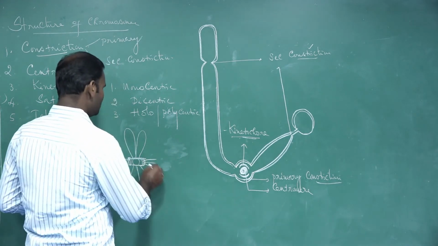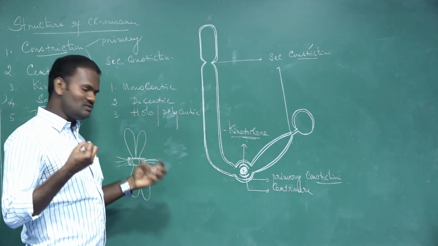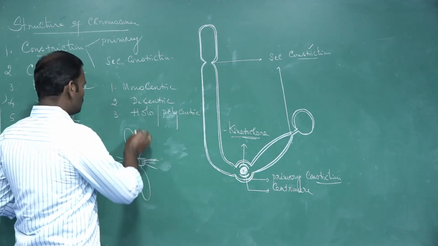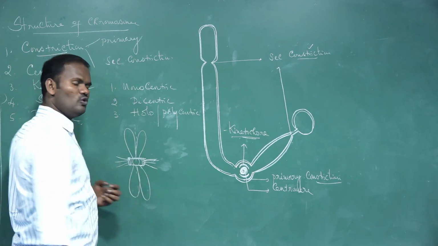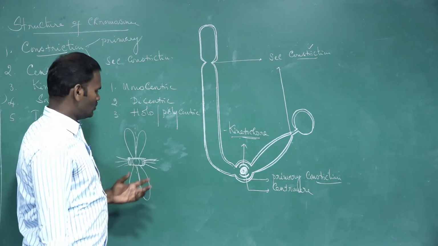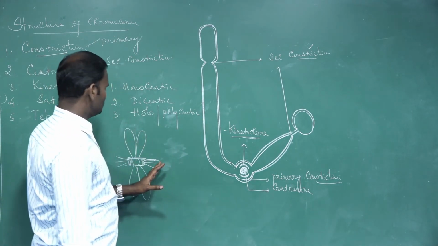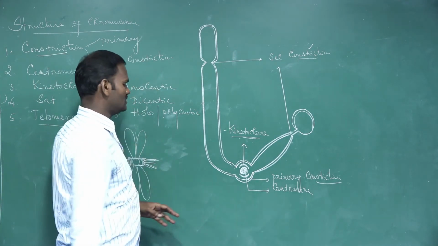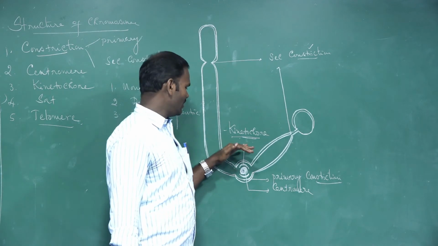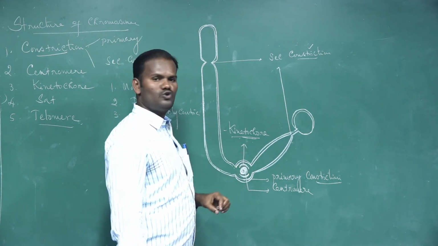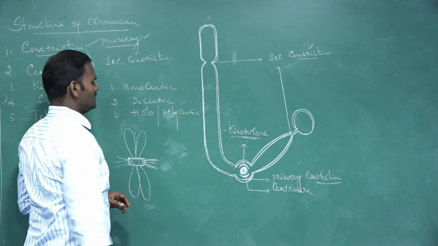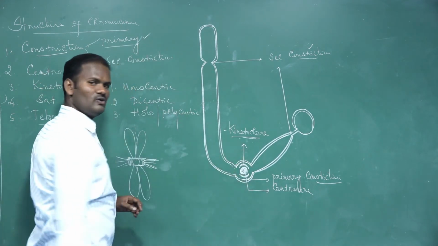Due to the contraction of the spindle fibers, they pull the chromosomes towards opposite poles. That is why the kinetochore is made of a complex system of protein fibers. So primary constriction is nothing but centromere and kinetochore.